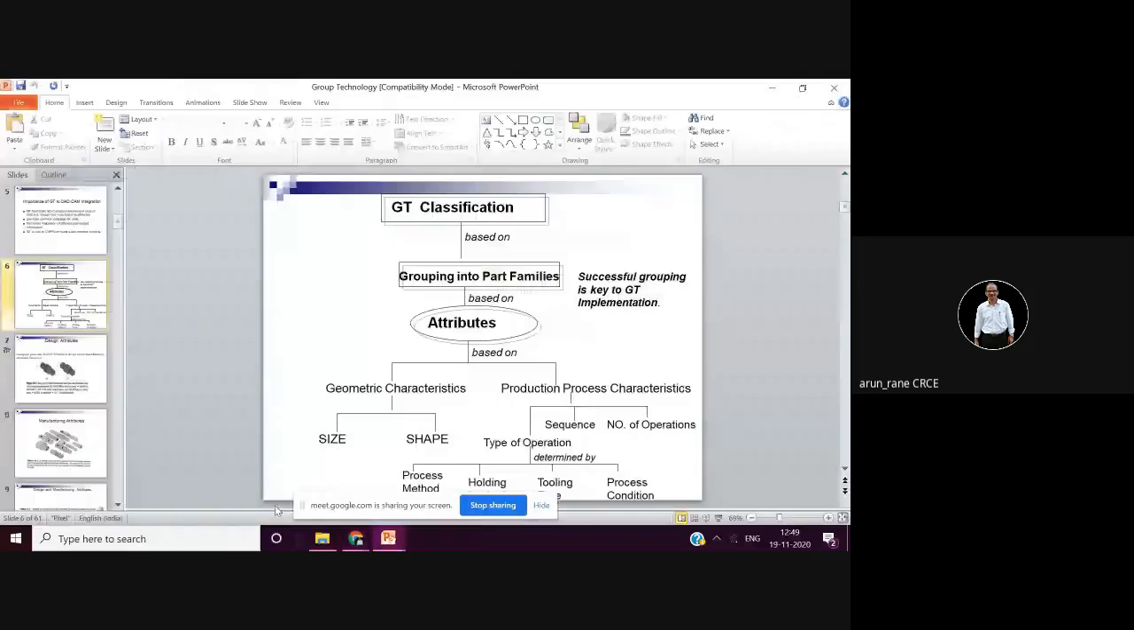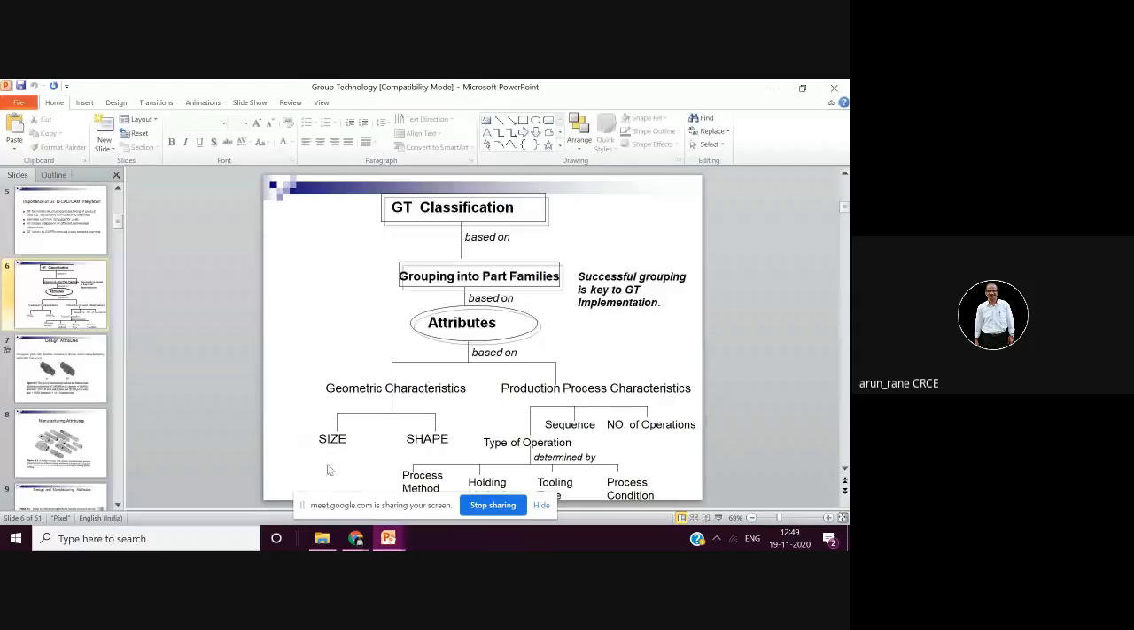So it is based on grouping into part families. It is based on attributes. Attributes means characteristics. So it is based on geometric characteristics, and it is based on production process characteristics. Geometric characteristics means size and shape.